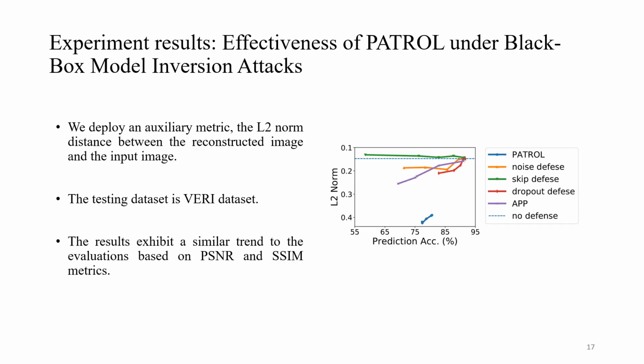We also deploy the L2 norm metric as an auxiliary metric to measure the effectiveness of Patrol. We only use the VRI dataset in this experiment. The results are depicted in the figure as PSNR and SSIM metrics.